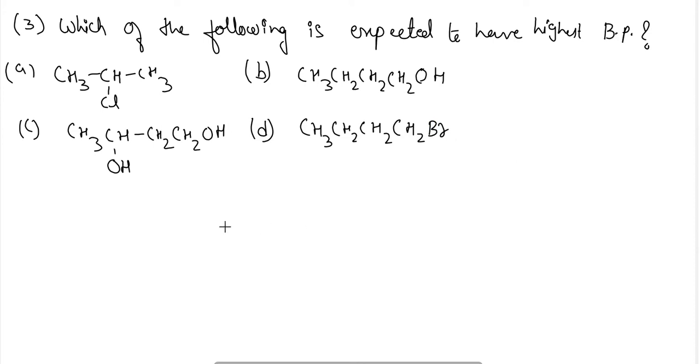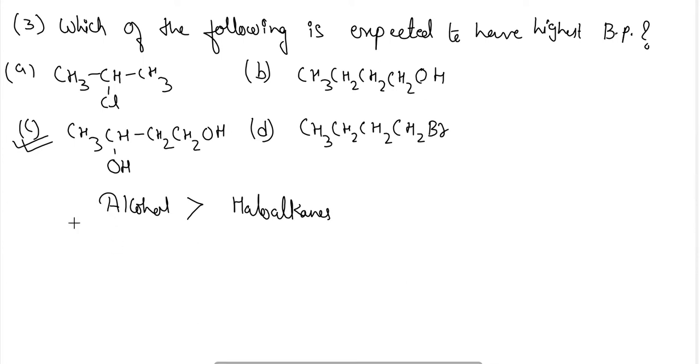So here, out of these 4 options, we have to find out which one has the highest boiling point. So the answer here is C, that is the dialcohol. Generally alcohols have higher boiling points as compared to haloalkanes.